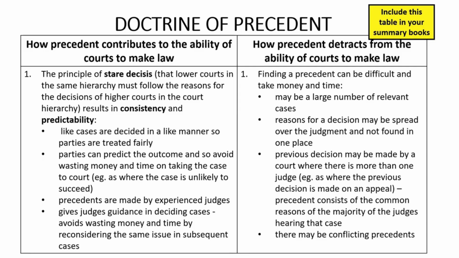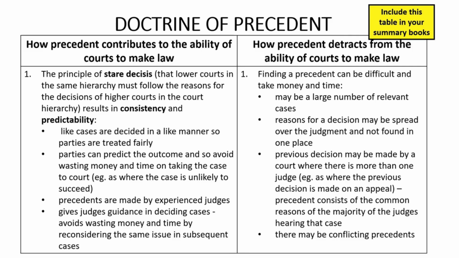The fourth reason it can be difficult to work out what precedents apply to a particular case is that sometimes there may be conflicting precedents. That is, precedents that are inconsistent with one another. This is because precedents are developed as courts decide cases, and sometimes a judge might decide a case without being aware of what another judge has decided in a similar case. Or perhaps the judge disagrees with what another judge has decided in an earlier case. Where there are conflicting precedents, the lawyers for the parties and the judge will need to work out what the correct precedent is.